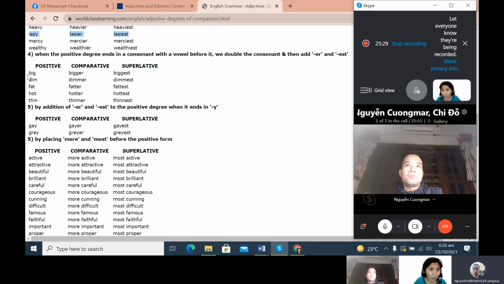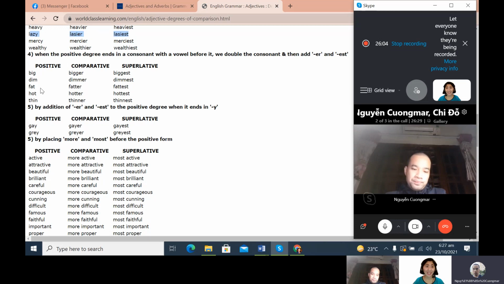Okay, the consonant letters are the last letters. We have I for big, D, I for dim, A for fat, O for hot, I for thin. Now, if it has that one vowel before the consonant sound, we have to double the consonant, just like the word big. You will add one letter G and it will become bigger, biggest. Do you understand the rule?